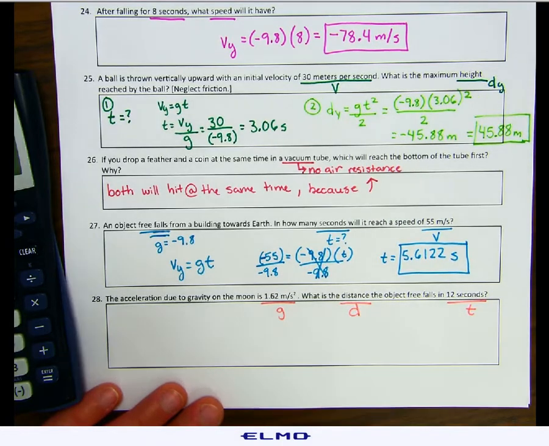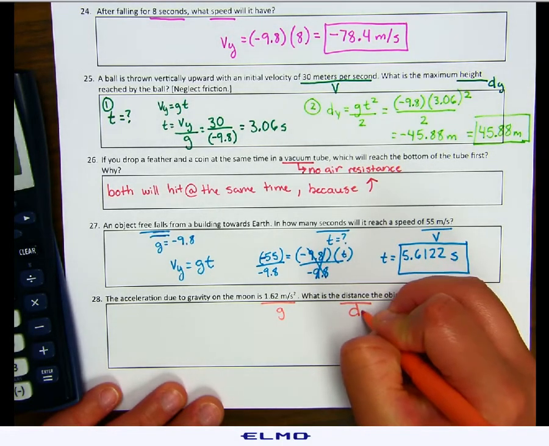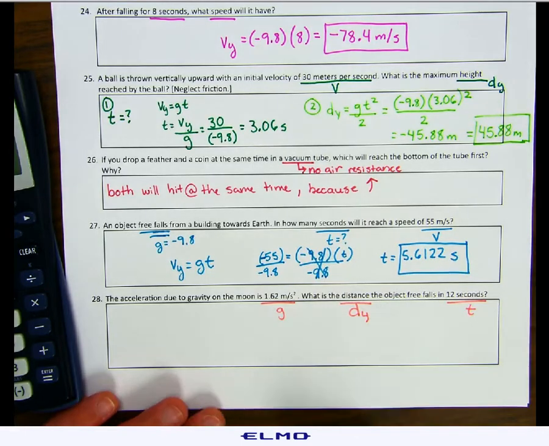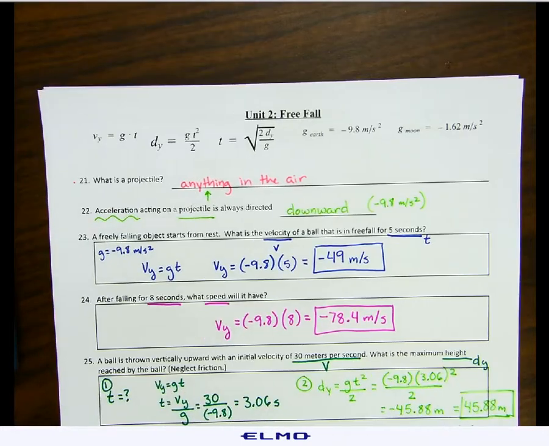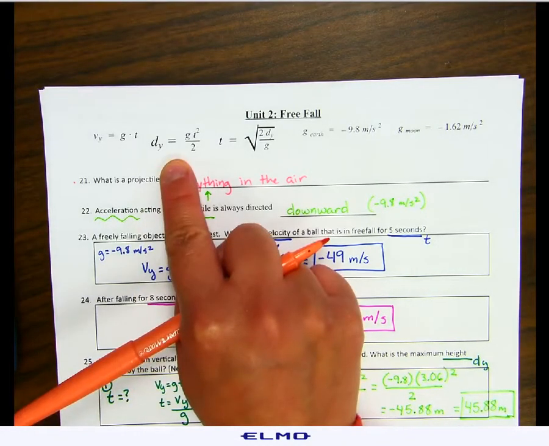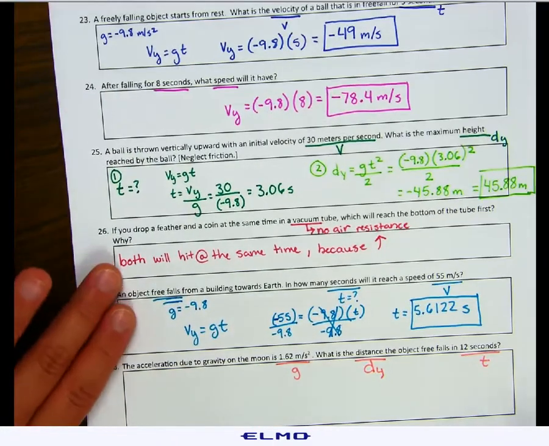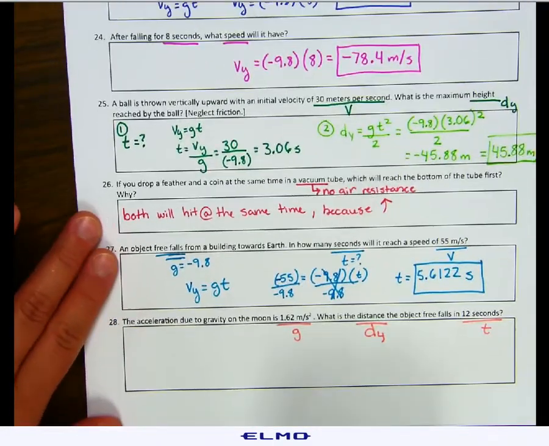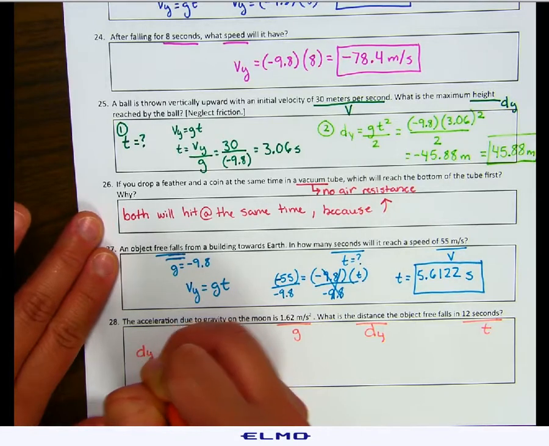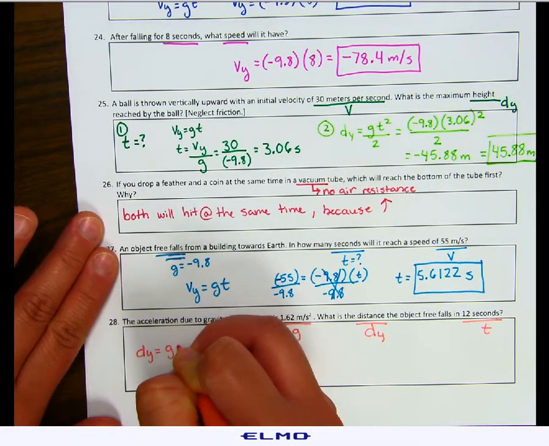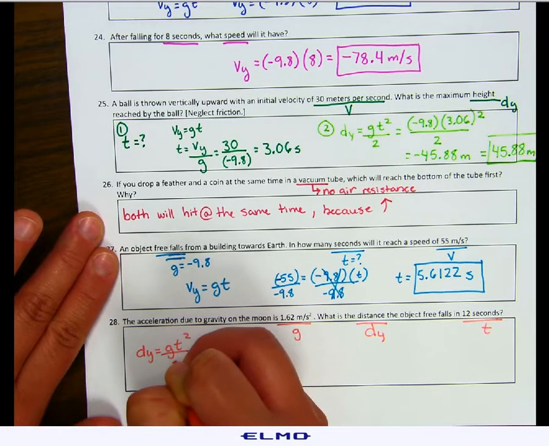And since it's falling downward, we're looking for the distance in the vertical direction, so we're looking for dy. On our formula chart, we're going to be using dy equals gravity multiplied by time squared over 2, because that's the information we're given and that's what we need to find.